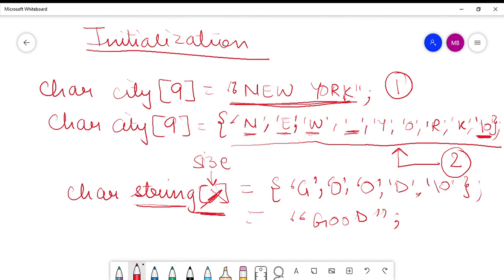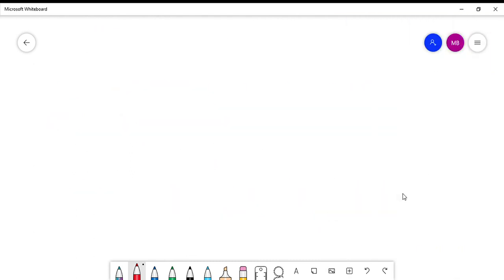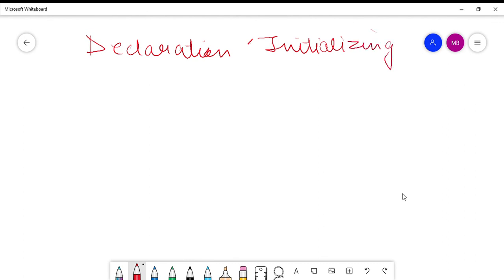Now, one more important thing that you should know here is that we cannot separate the initialization from declaration. That means declaration and initialization go hand in hand. If you have to initialize the character array or the string, then you cannot initialize it separately after declaration.